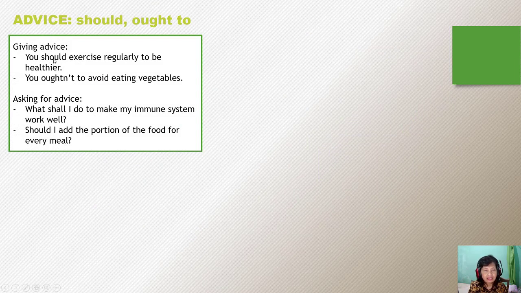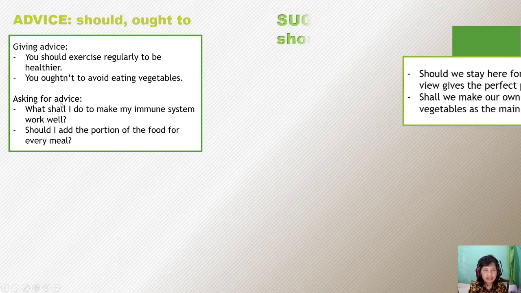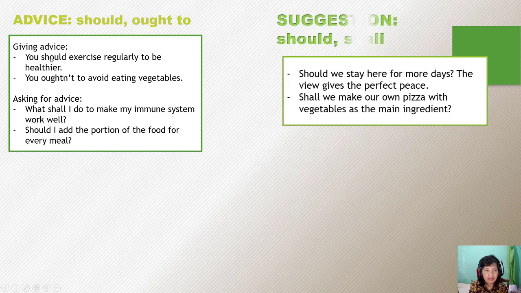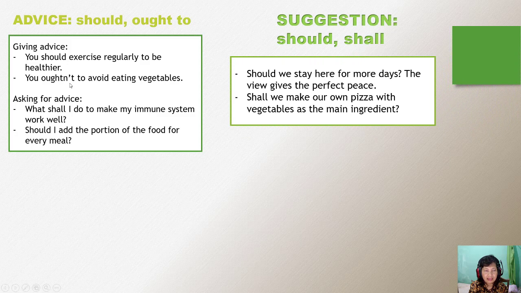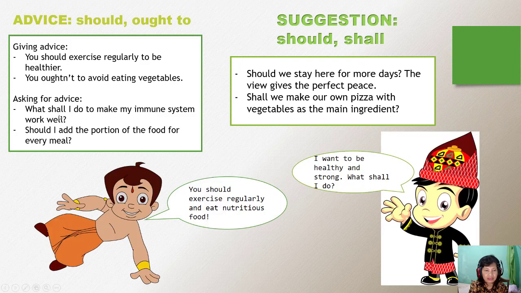We have giving advice and asking for advice. Surely if it is giving advice, you have positive and negative, and for asking for advice you have the sentence in question. You should exercise regularly to be healthier. You ought to avoid eating vegetables. It is the advice for the second person.